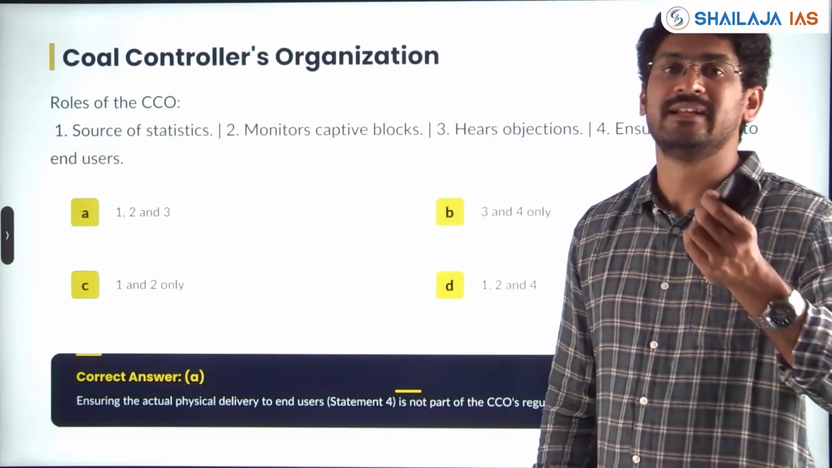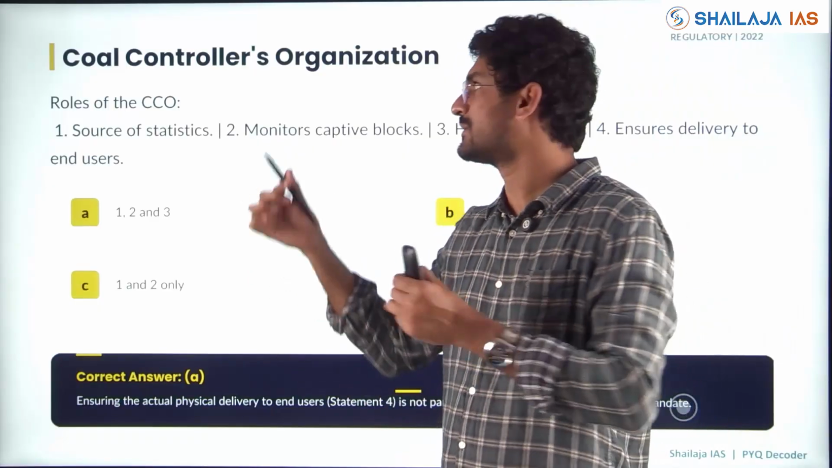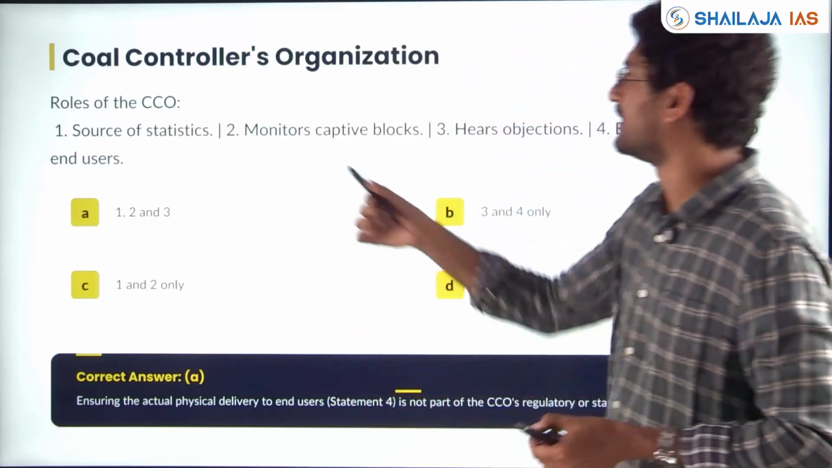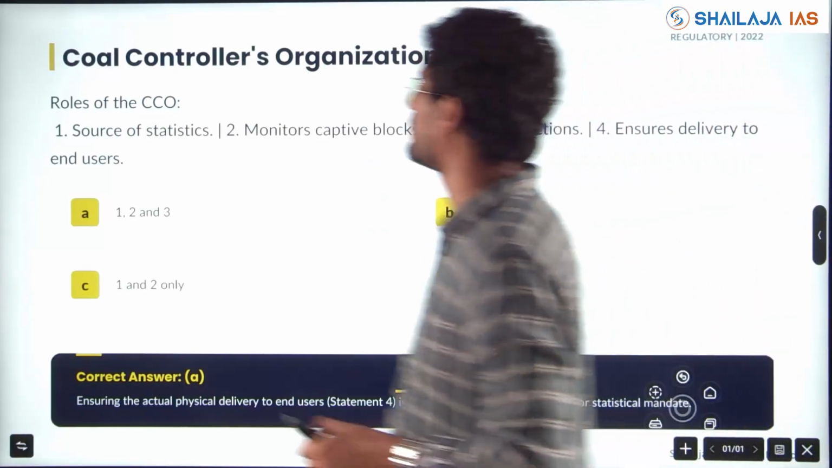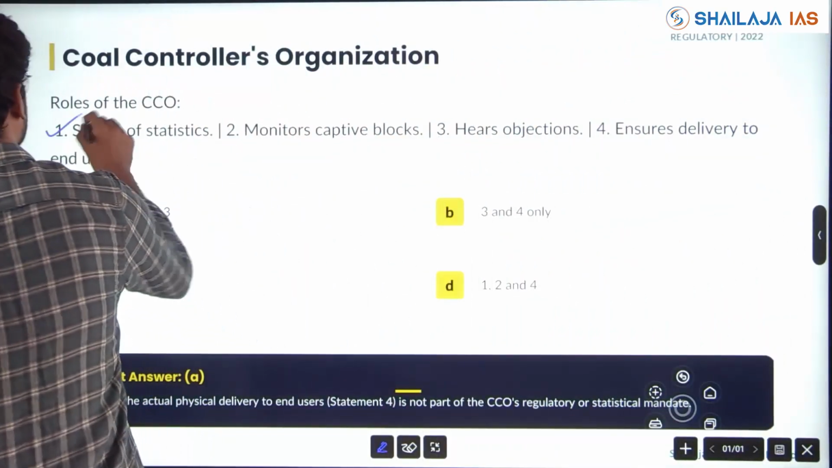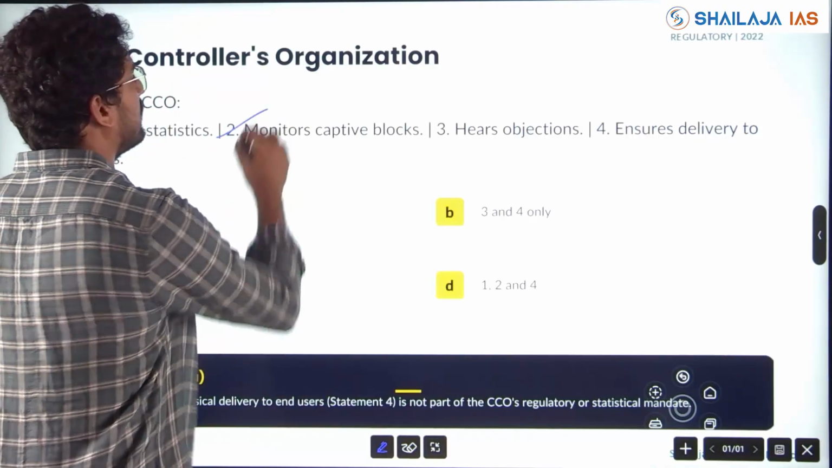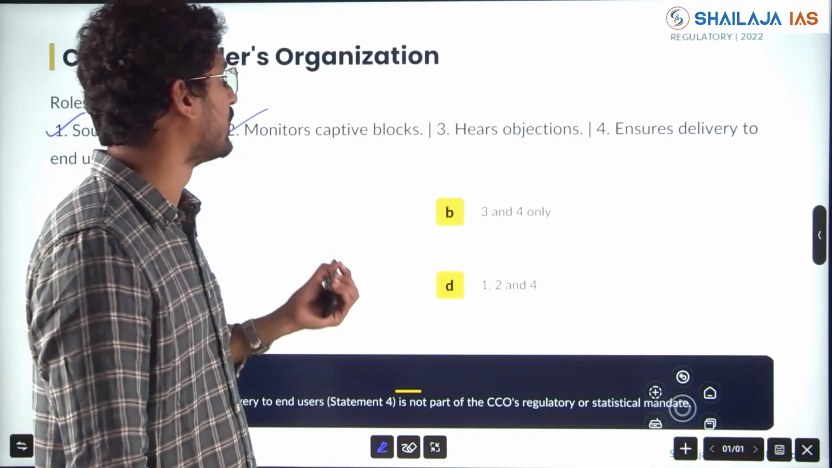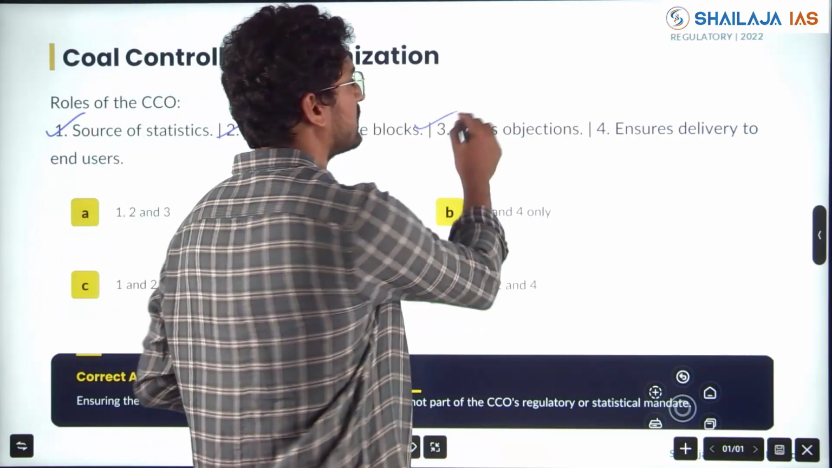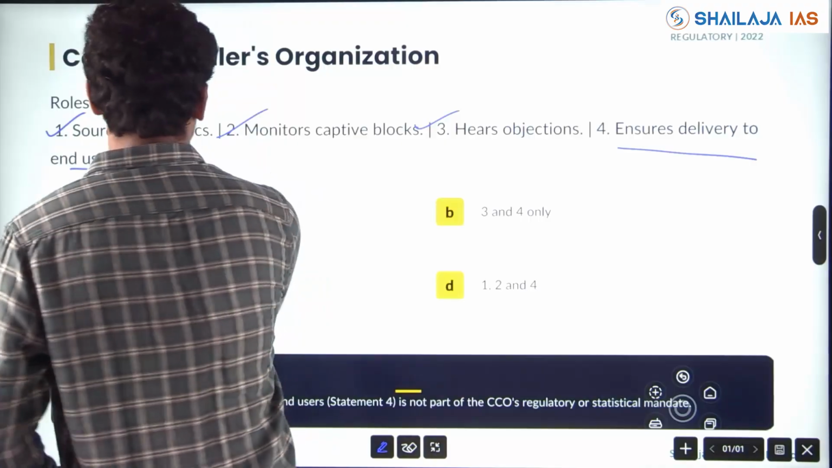When studying current affairs in bodies, you should study the bodies that are in the news, like this Coal Controller's Organization. So they've given the functions. What are the roles of CCO? Source of statistics, coal statistics it can maintain. Monitors captive blocks. How many blocks are there of the coal? Yes, objections. Ensures delivery to end users.